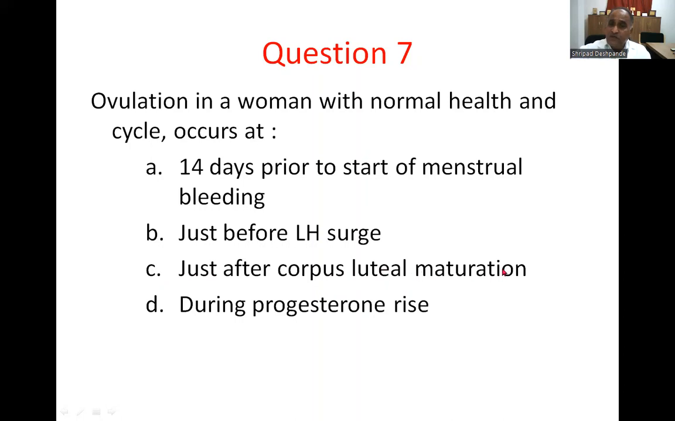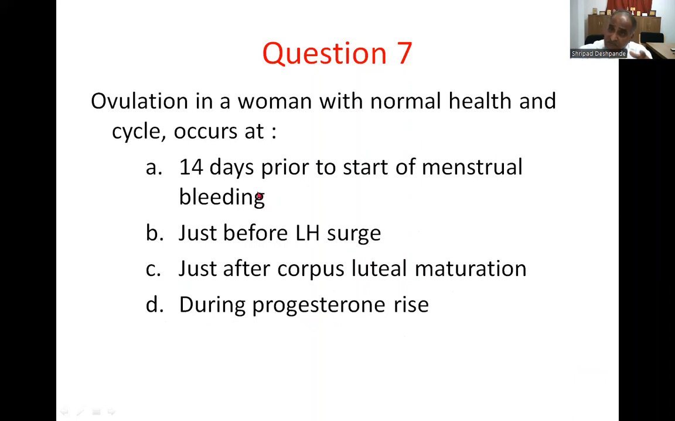Just after corpus luteal maturation. Corpus luteal maturation is that after ovulation, it forms a corpus luteum, and which matures. So this is long after. It is the Graafian follicle maturation where it ruptures. So option C is not true. During progesterone rise, the progesterone starts rising only after the formation of a corpus luteum, after the release of the ovum, that is after ovulation. So this is also not true. B, C, D are not true.